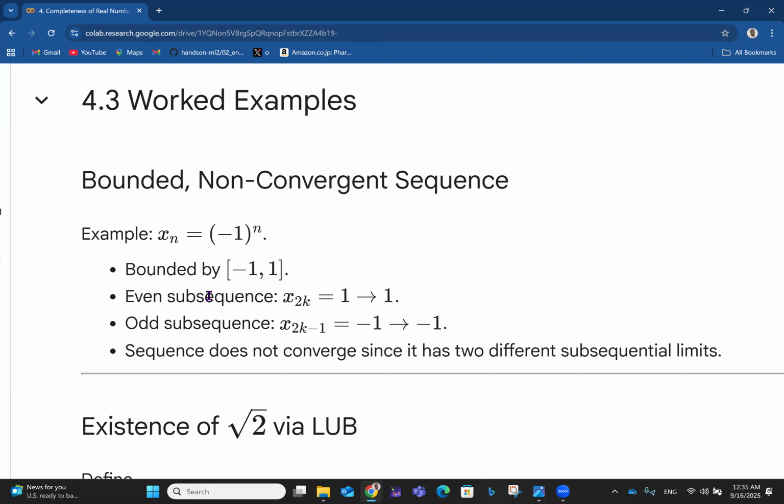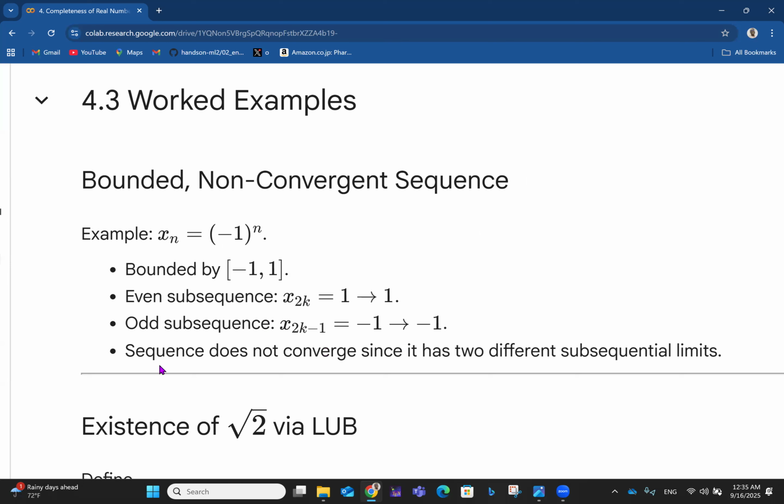If you take any subsequence from here, say the subsequence x_2k, it starts with 1 and ends up with 1. For an even subsequence, that means power 0, power 2, power 4, power 6, and so on, you always get 1. Then if you take an odd subsequence, say power 1, power 3, power 5, you always have minus 1.